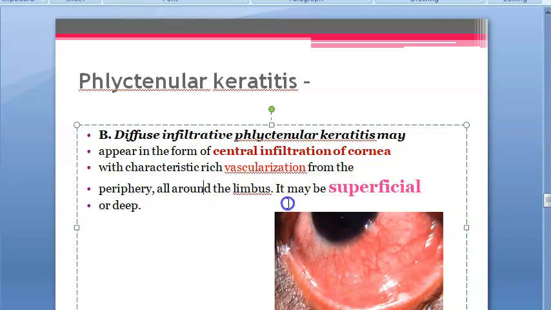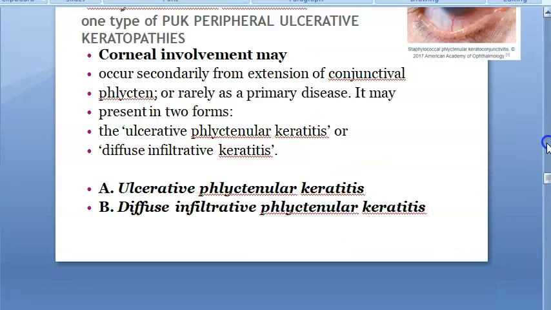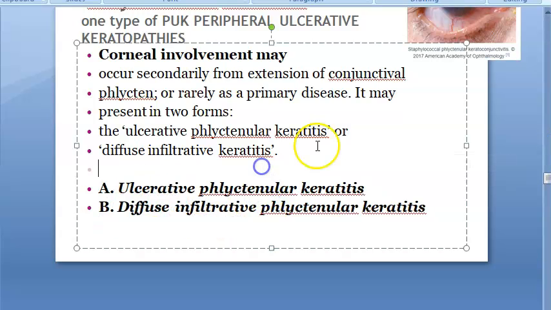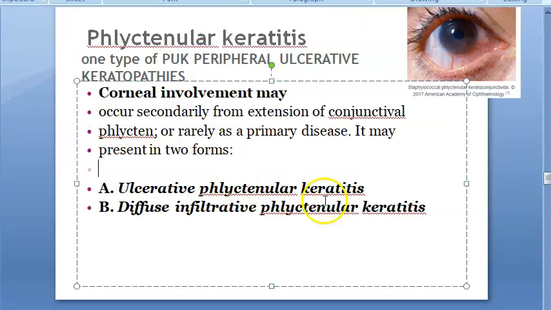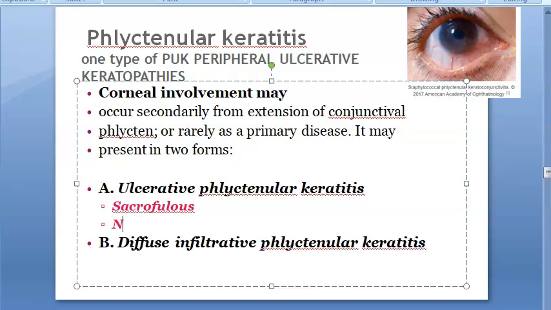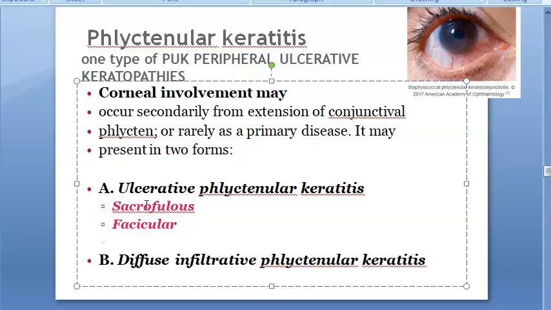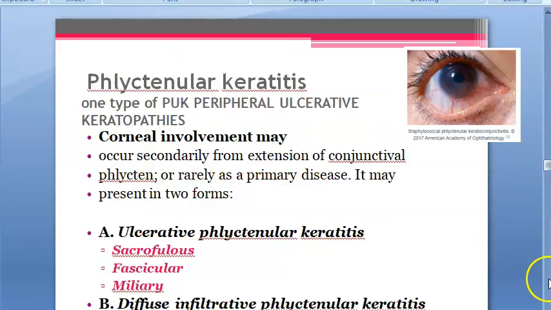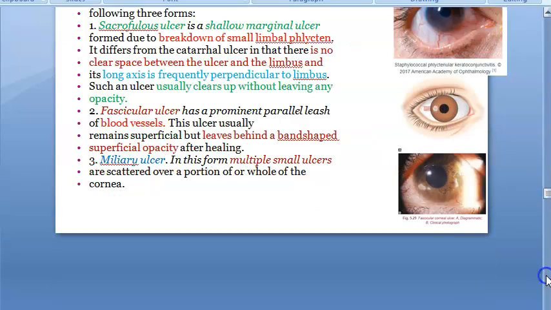So we are done with keratitis. They said only two types are there. So we finished: ulcerative and diffuse infiltrative, right? What are the two forms? Ulcerative and diffuse infiltrative keratitis. Under ulcerative, you saw three types: scrofulous, fascicular, right? Fascicular, what is the spelling? Then you saw miliary. I think this should be an S. Fascicular. Let's check. Yeah, absolutely right. So we are done with all the keratitis types.